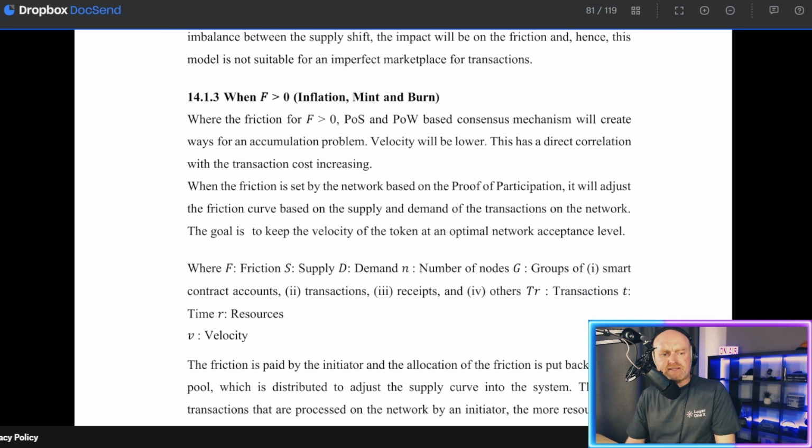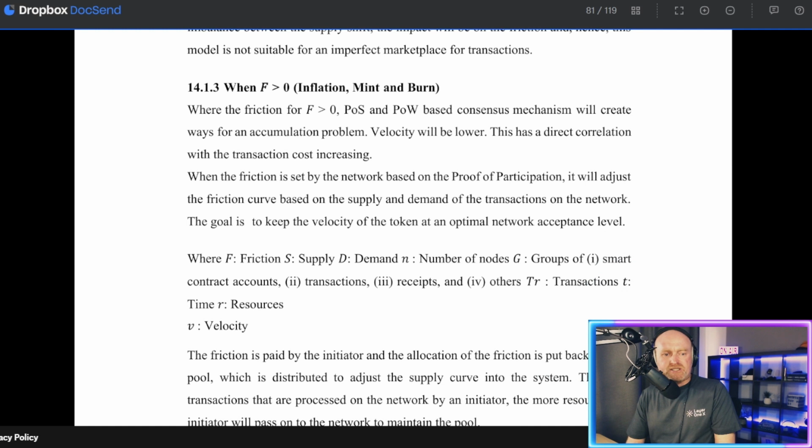When f is greater than 0, which is inflation, mint and burn, where the friction for f is greater than 0, proof of stake and proof of work based consensus mechanisms will create ways for an accumulation problem. Velocity will be lower. This has a direct correlation with the transaction cost increasing.